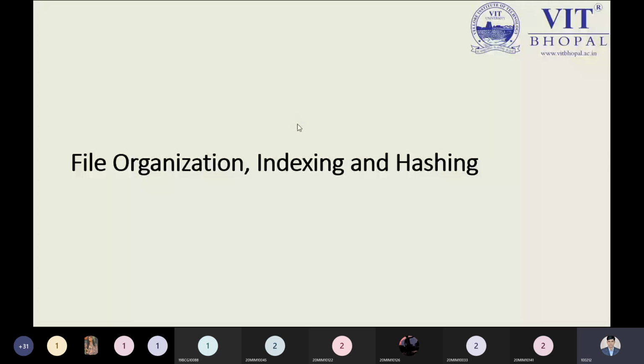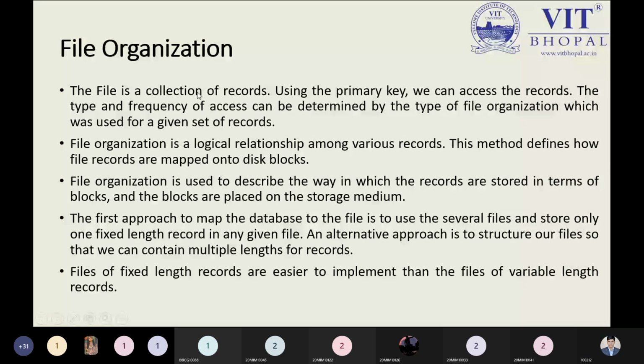In this slide, we have a lot of content, but each and every piece of content describes the thing properly. You can understand here the file is a collection of records, or a table is a collection of records, or a relation is a collection of records. So in a general way, file, table, relation have the same sense, but based on the subjective demand, we have different synonyms. The first statement says the file is a collection of records. Using the primary key, we can access the records, undoubtedly, because a unique representation of data is required.